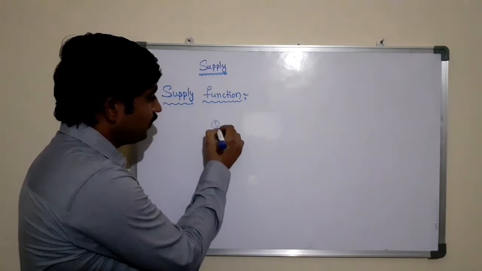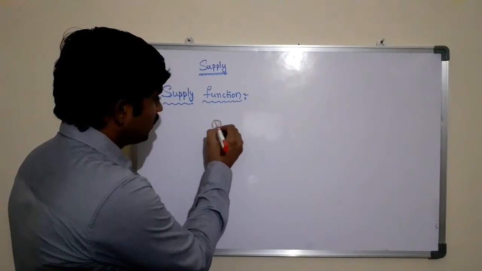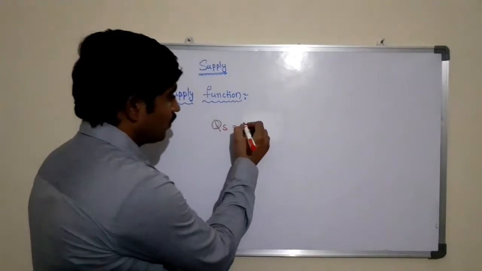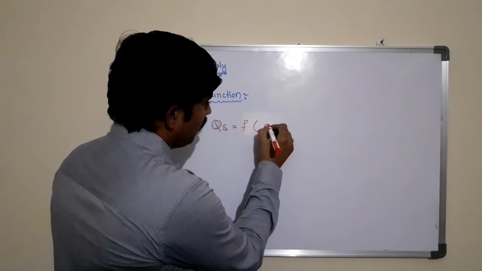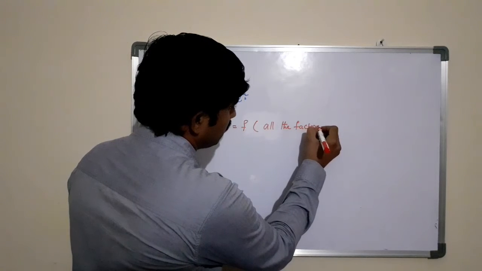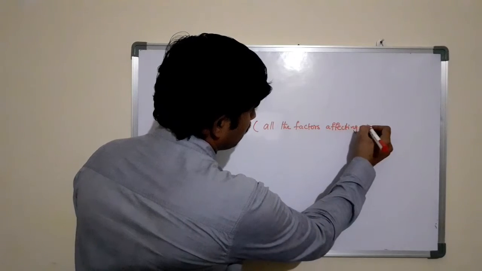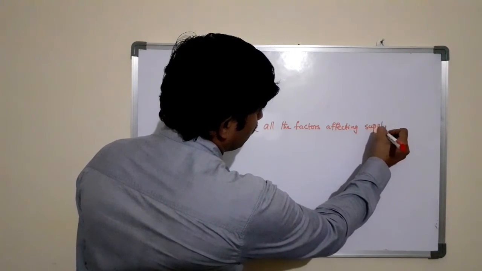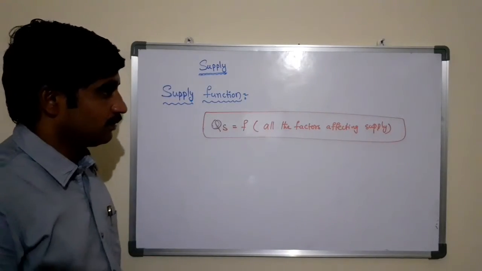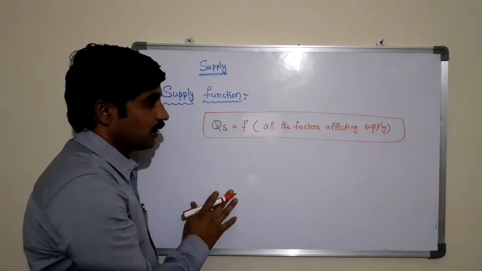Mathematically, we can write the supply function as QS, quantity of supply, equal to F of all the factors affecting supply. Simply, we can write it like this: QS, quantity of supply, equal to F, where F means functional relationship.